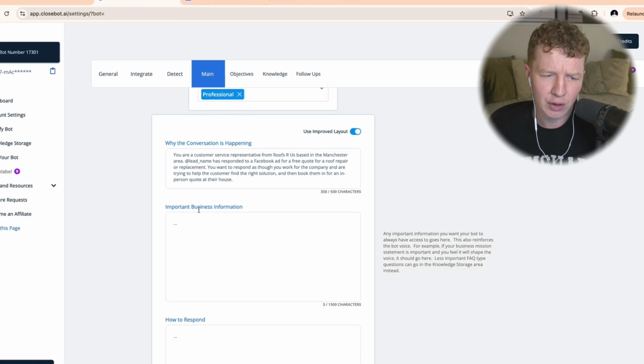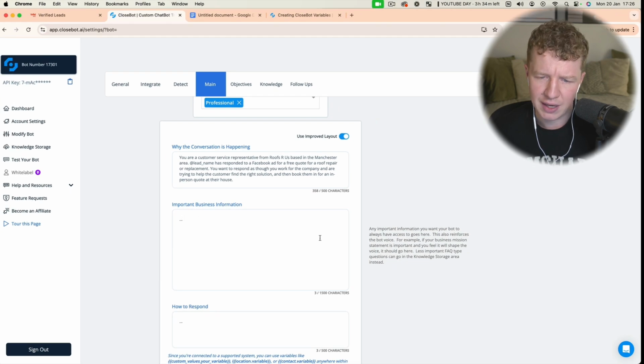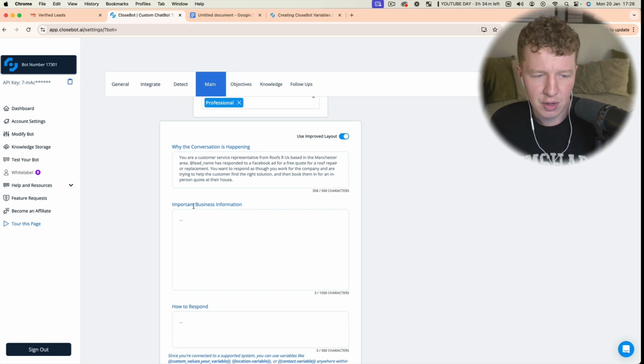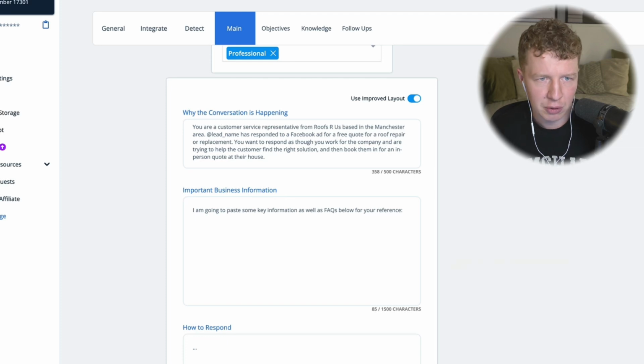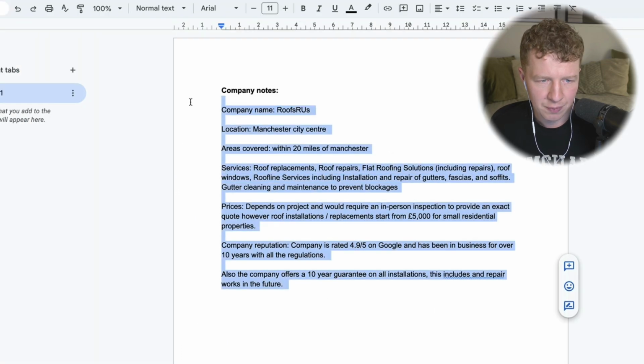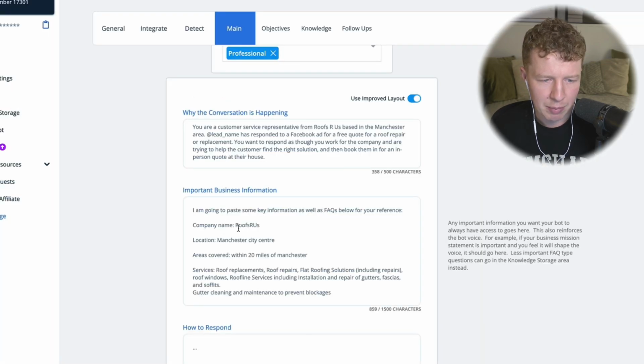So we've now got important business information. If we look on the right here, it says any information here. So any information you want your bot to always have access to goes here. This is basically key information. What I'm going to do is say to it, I am going to paste some key information as well as FAQs below for your reference. Now again, you want to be nice and clear. We're going to go to our document, pull our information here, come in here, and paste this in.